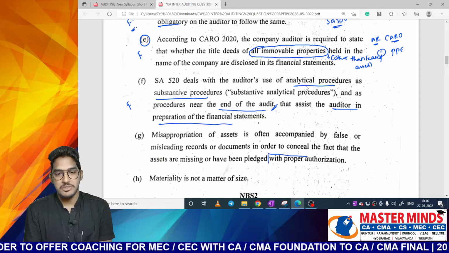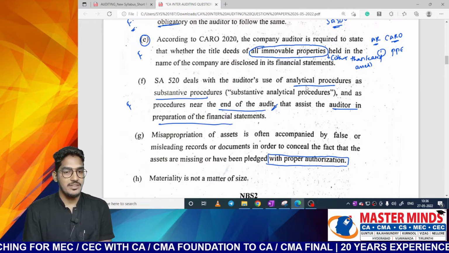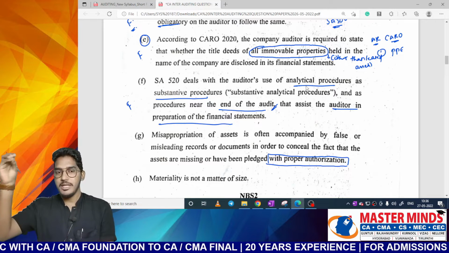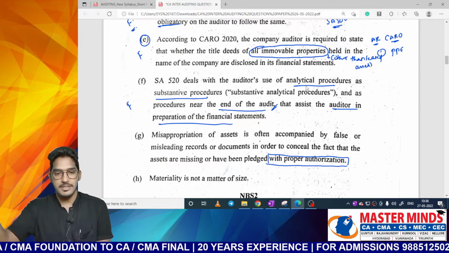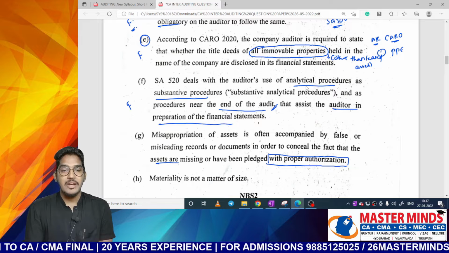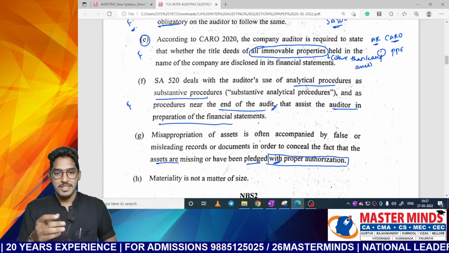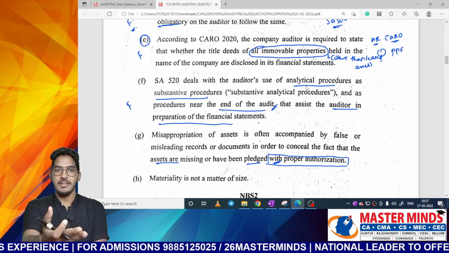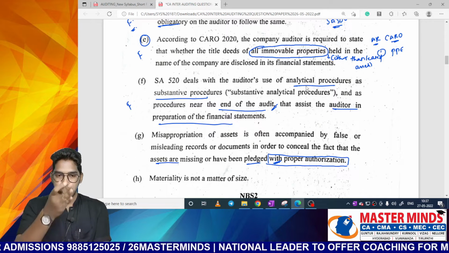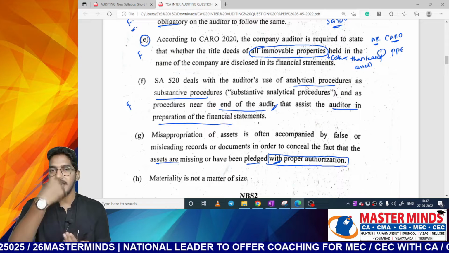See, here most of the students will make the mistake. Here lies the key point. So what they say is, if you conduct misappropriation of assets, in the majority of cases that will be supported by records. We will even try to mislead the records also. For what purpose? To hide the fact that assets are missing and have been pledged without proper authorization, not with proper authorization. See, if the person who is pledging the asset has authorization, why would it come under misappropriation? Whenever a person is pledging that particular asset without having authorization, then it will be a misappropriation.